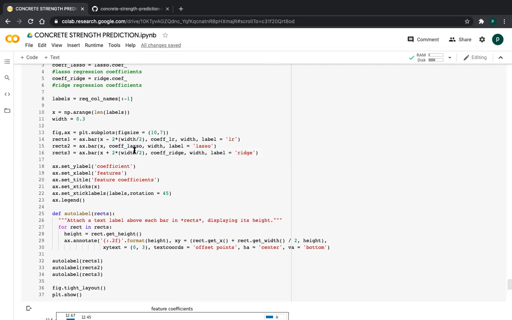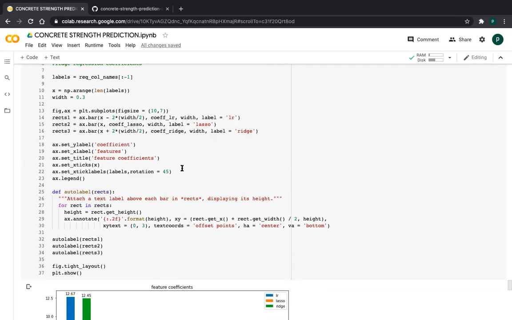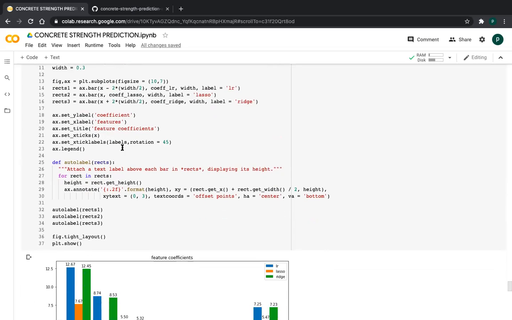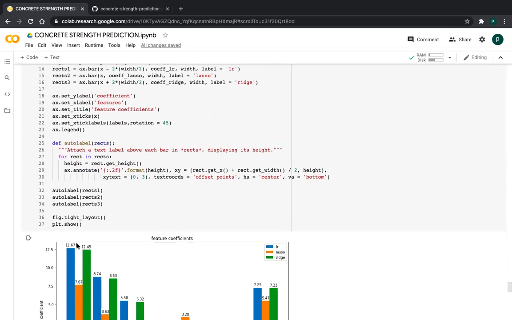I am drawing the lasso regression coefficients, friends. So I am giving coefficient underscore lasso as the height parameter, and the width will be the same. For ridge regression, it should come under the right part, so I am adding the width to the middle x, friends. And these are the labels. After each bar plot, we know the coefficient, so that's why I'm annotating the bar plot, friends, with the coefficients.